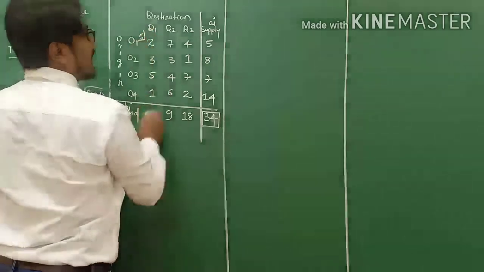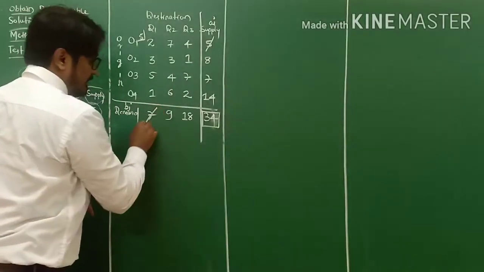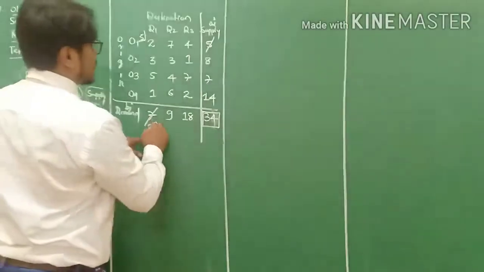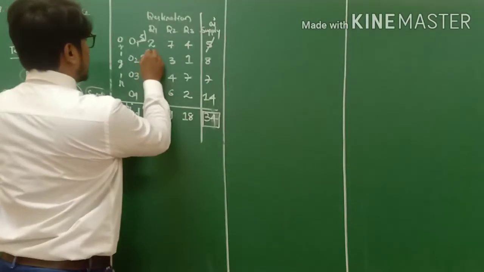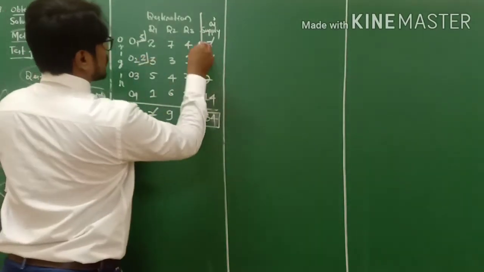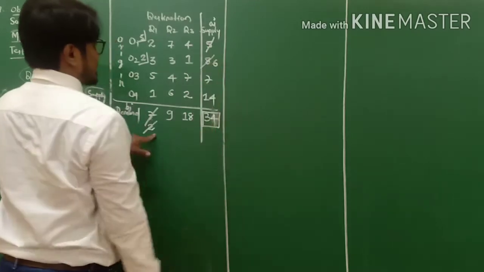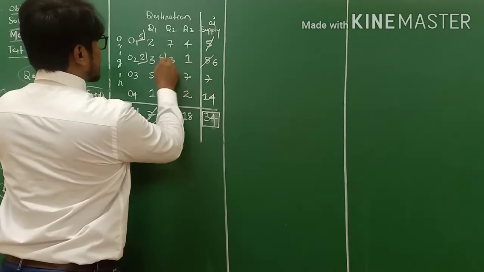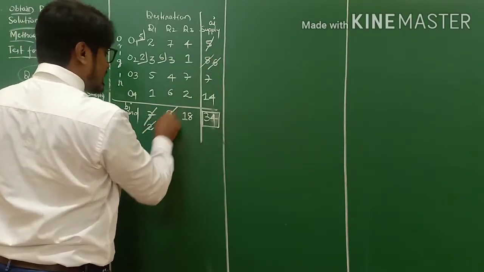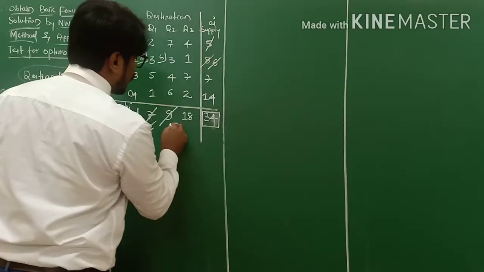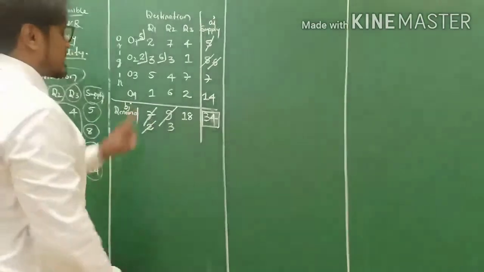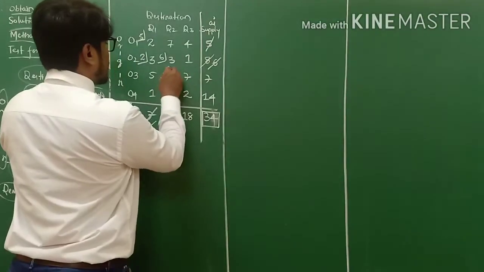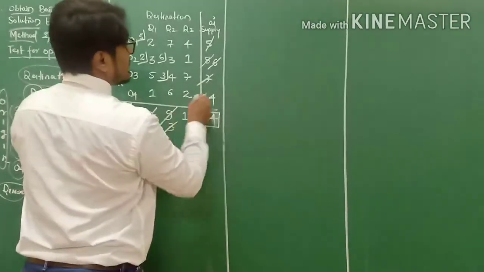So the least one is 5. I cancel 5 in 7. 7 minus 5 equals 2, my friends. So here 2 and 8. 2 is the least. I allocate 2. I cancel 2 in 8. 8 minus 2 equals 6. 6 and 9. I allocate 6. I cancel 6 in 9. 9 minus 6 equals 3. So it is 3. 3 and 7. I allocate 3. I cancel 3 in 7.